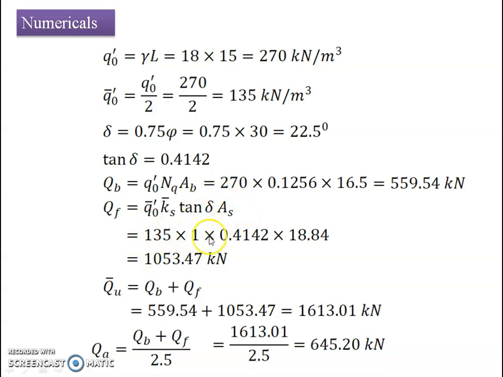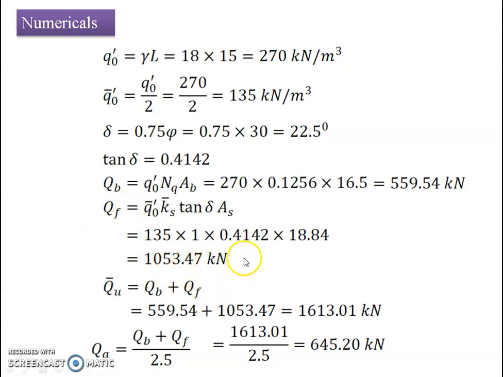So 135 multiplied by 1 multiplied by 0.4142 multiplied by 18.84. These values we have already calculated. If we take the product of this, it works out to be 1053.47. So here the capacity of the pile under friction is about 1053.47 kilonewton.